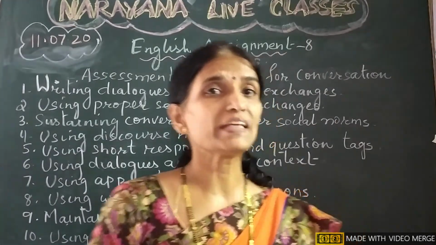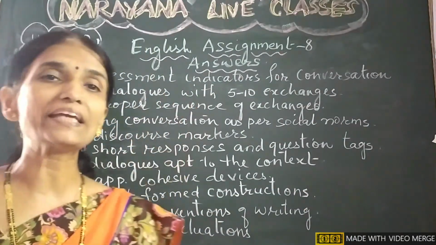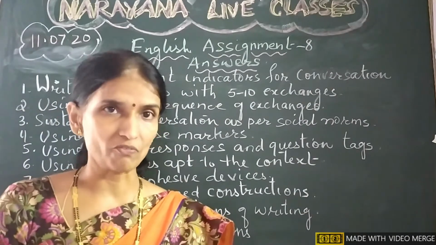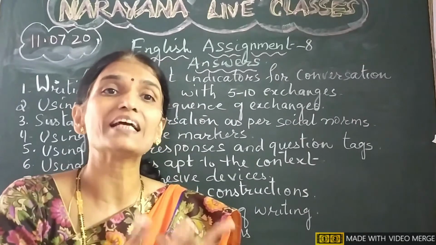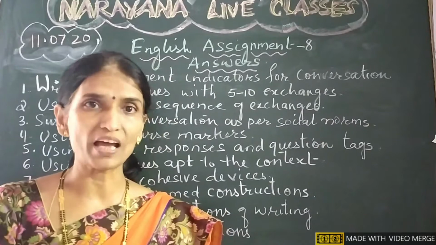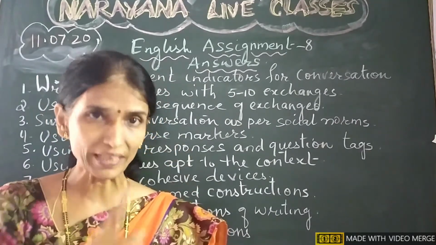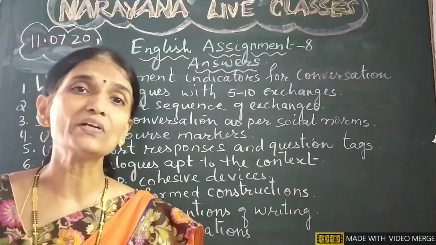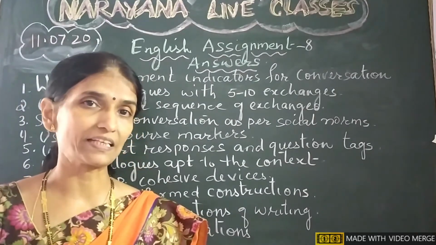The first assessment indicator is writing dialogues with 5 to 10 exchanges. If we are conversing, like you and I are conversing, I speak, you speak, that is one exchange. So our conversation should have 5 to 10 exchanges of dialogues. That is the first assessment indicator. Now the second assessment indicator.